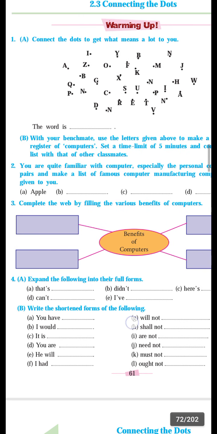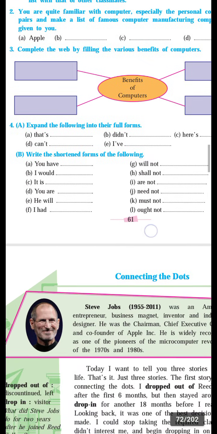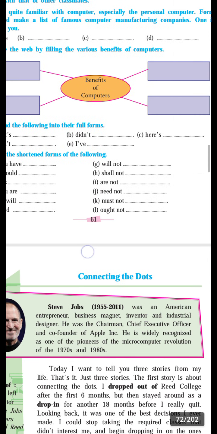Now we are going to learn the next part of the lesson, Steve Jobs. Steve Jobs was the founder of Apple company. Steve Jobs was born in 1955 and died in 2011.